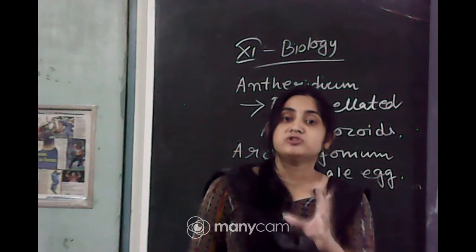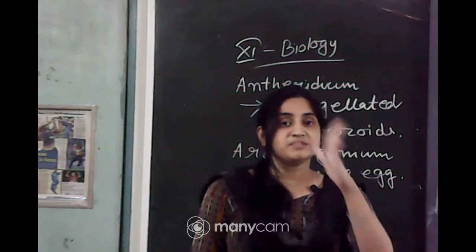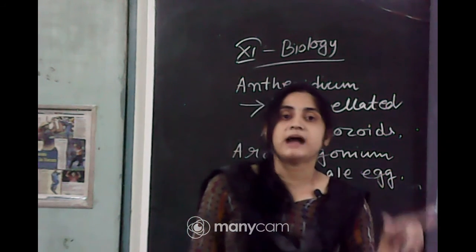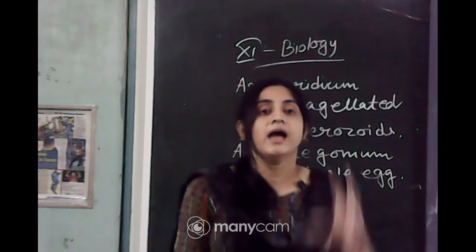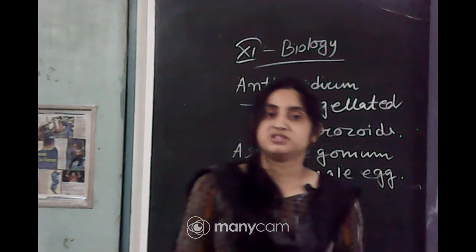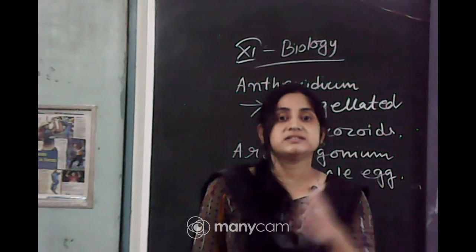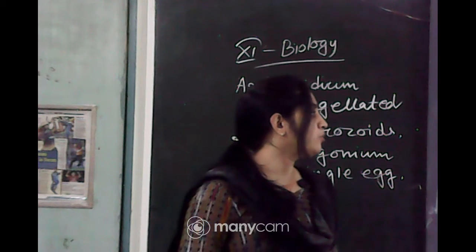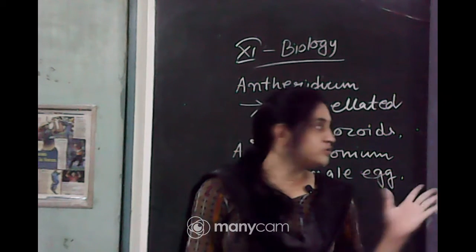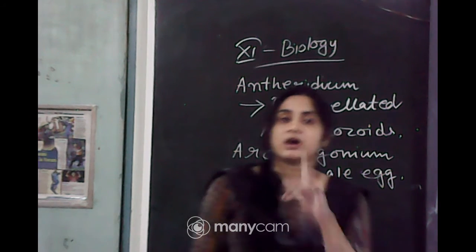Zygote produce multicellular cell that is called sporophyte. Then the sporophyte moves back to the gametophyte. Gametophyte means the body of the bryophytes. Sporophyte comes to the gametophyte for the nourishment. And after that, some of the sporophyte, not all the sporophyte, undergoes the meiosis division or reduction division. The meiosis division is called reduction division because it reduces the chromosome number. Haploid number chromosome are produced by the meiosis division. So, that is why the production of the spore occurs and then the spore germinates to the gametophyte. So, this is the cycling process that occurs in the bryophyte.